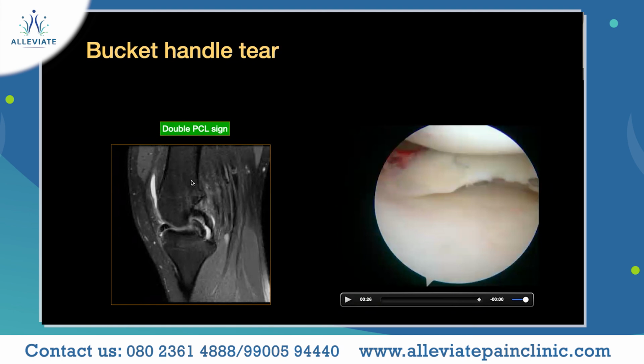So in MRI, the classical sign for a bucket handle tear is the double PCL sign. As I told you, this is a normal PCL, which you can see in an MRI. When you see one more, a small PCL next to the PCL, which is called the double PCL sign, this is a classical finding of a bucket handle tear of the meniscus.